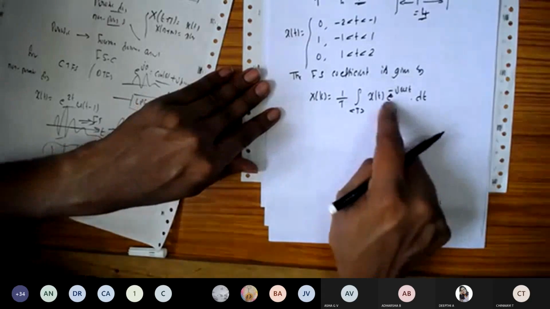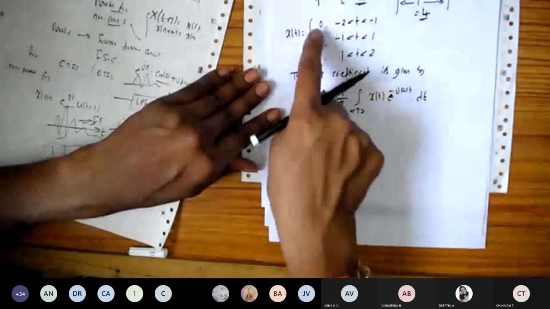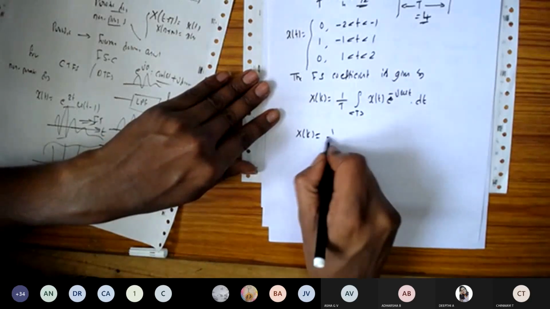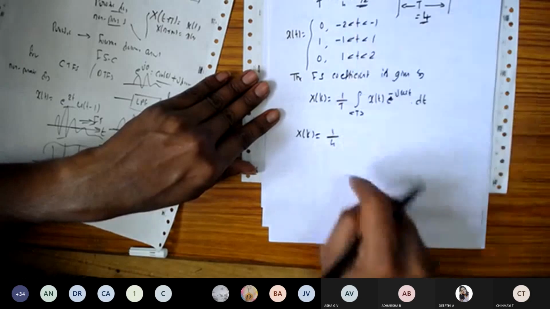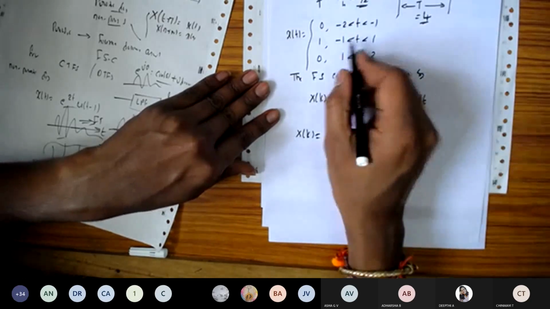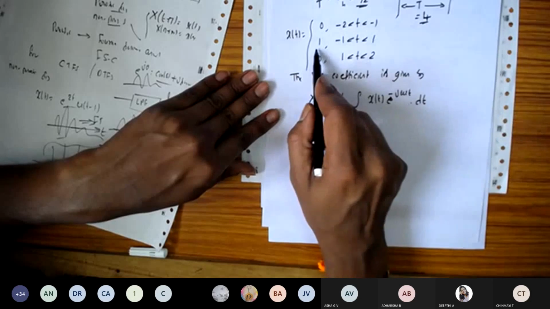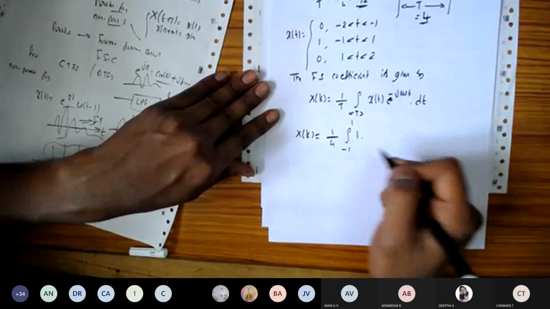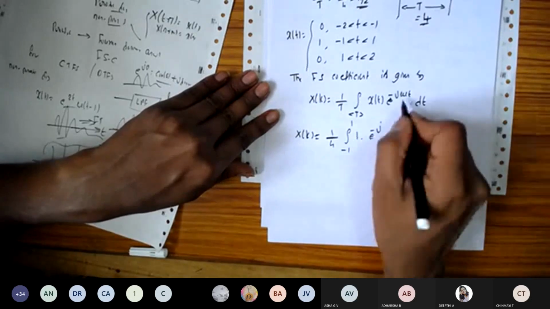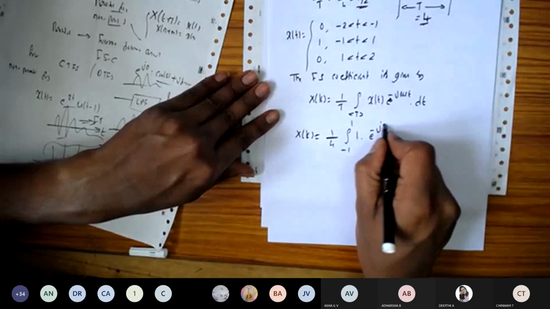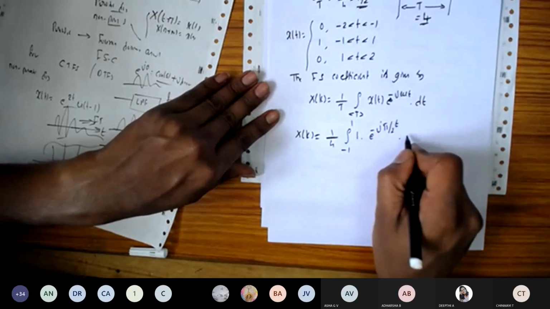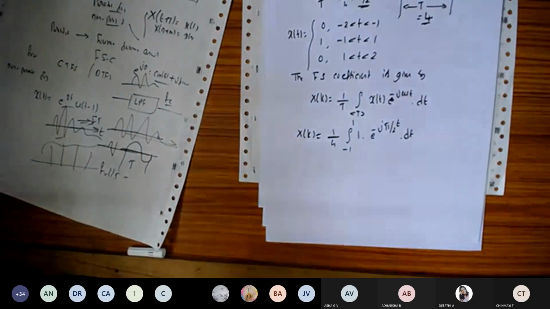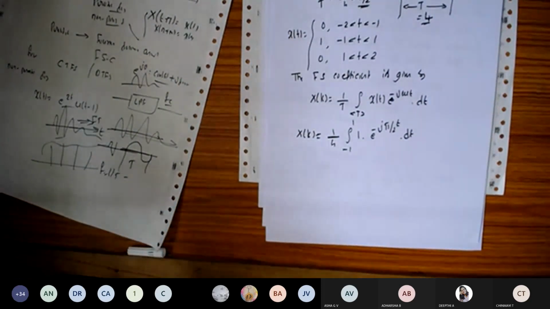We are going to do this for one complete cycle. This is the duration of the one complete cycle and the corresponding amplitudes are these. So 1 by T, where the value of T is 4, and the limit varies from -2 to +2. Among this, the signal exists only from -1 to +1, where its value is 1, and e to the power of minus j omega t, where I substitute omega as pi by 2, into dt. So this is the value we get here.